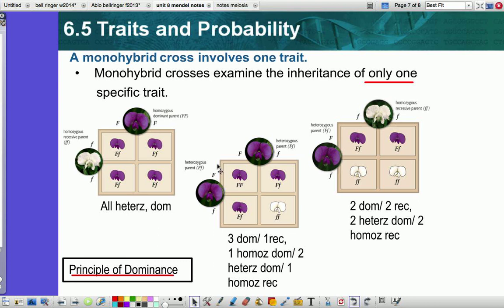If you take heterozygous and heterozygous, okay, so two purple flowers, but they carry the recessive allele, you get 75%, or 3/4 of your flowers are going to be purple, and only 1/4 will be recessive for that trait. And these are tried and true. So you can do this, and you will see that the outcomes are based on probability. It will happen. It's a pattern for sure. So you take a heterozygous and a homozygous recessive, and you mate them, and you get a 50-50 split. Okay, so you can see how that plays out. Got a few worksheet activities that we're going to do, so we will talk about those more tomorrow, or you'll get into it on Friday.